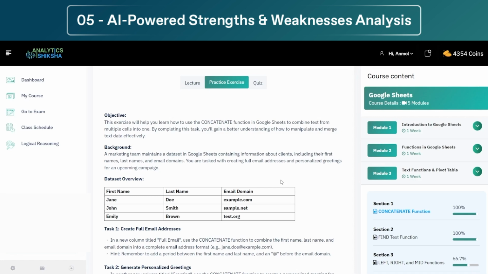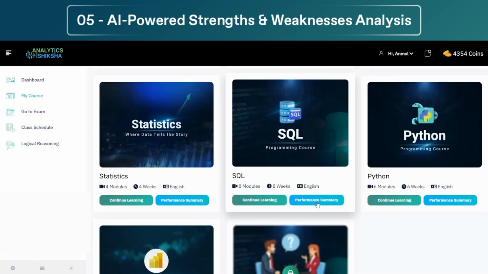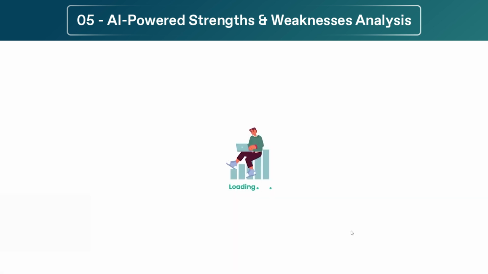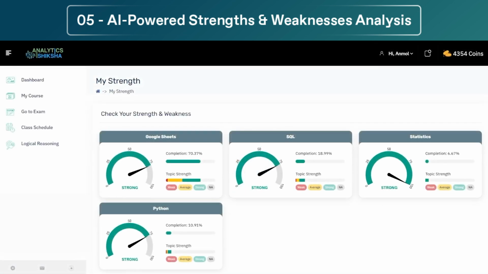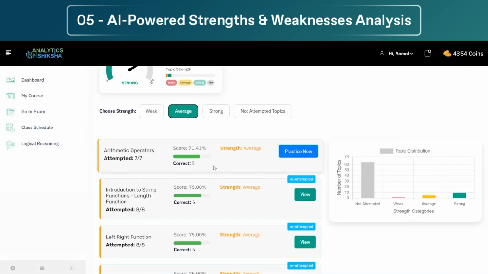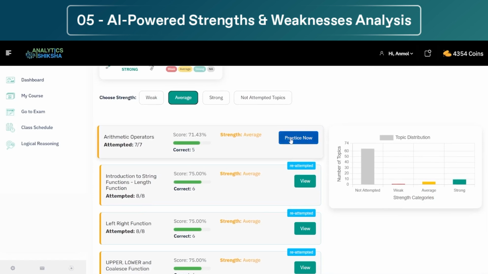Now, when you do these assignments, there might be certain topics where you are strong and where you are weak, right? We get that information based on how many questions are correct on which topics. So you can go to performance summary and this will show you how strong or weak you are in specific subjects. And then the great thing is you can practice on those weak topics.